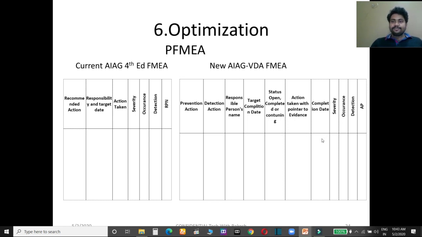And new severity, new occurrence and new detection. After taking these actions, what are the changes in severity, occurrence and detection, you have to write here. And here the action priority number.